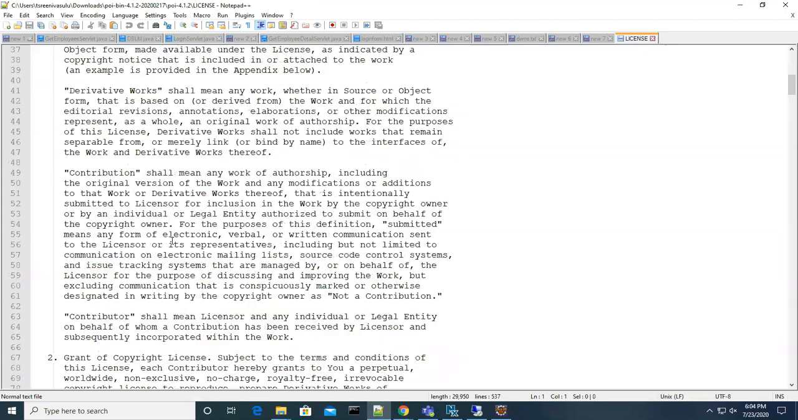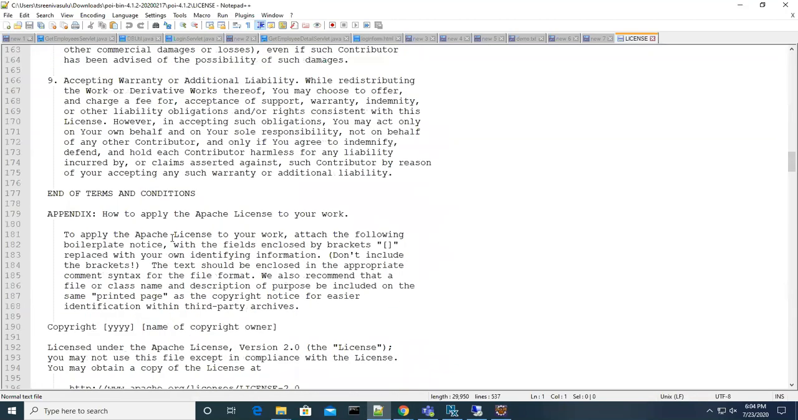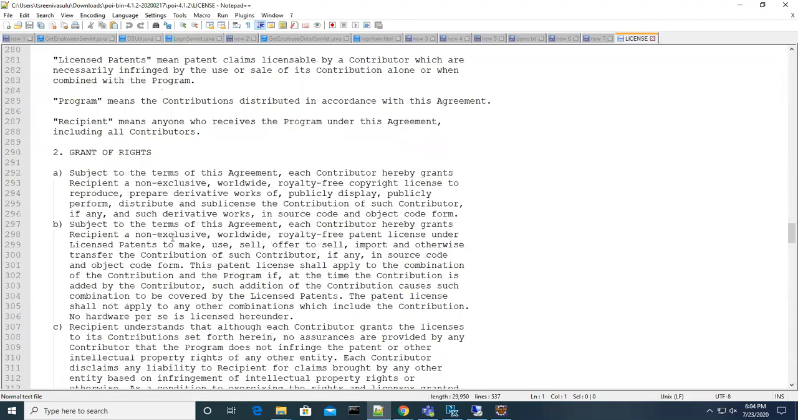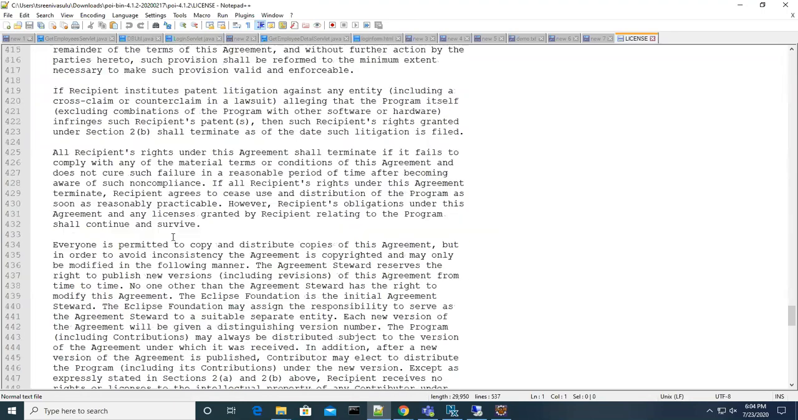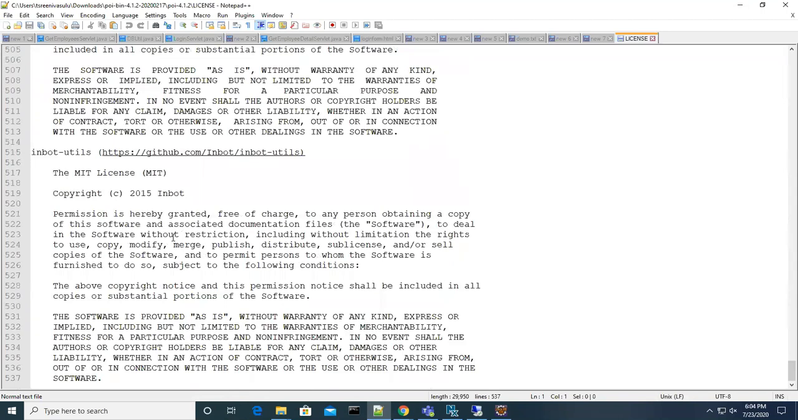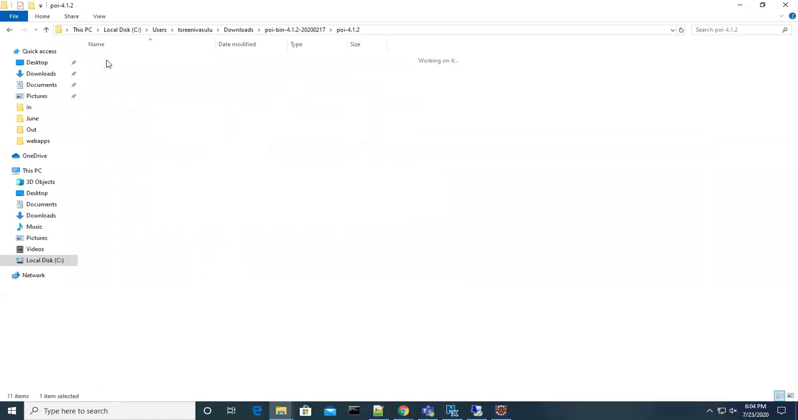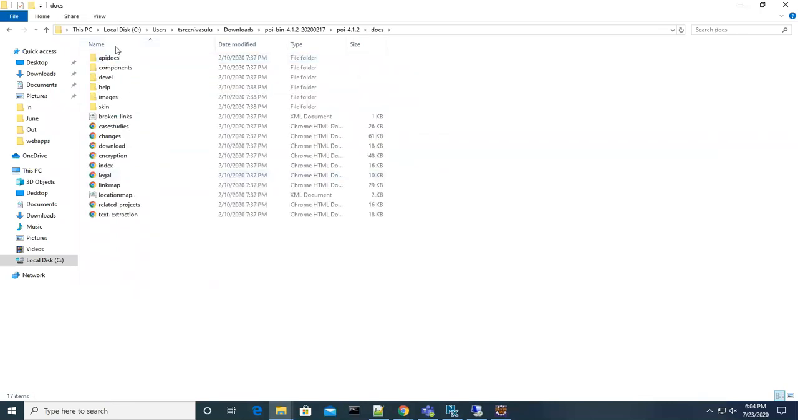So if you have enough time, read it. You have to spend a lot of time on this. When you are using this software, you should follow all these rules. Finally, you say agree, right? And documents. This document is nothing but a reference document.